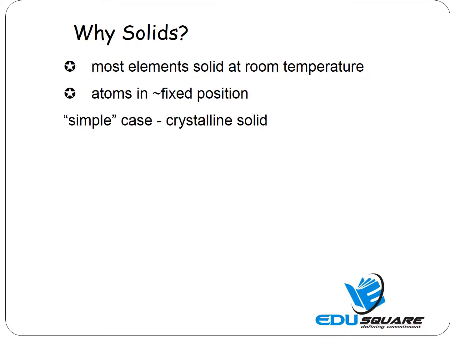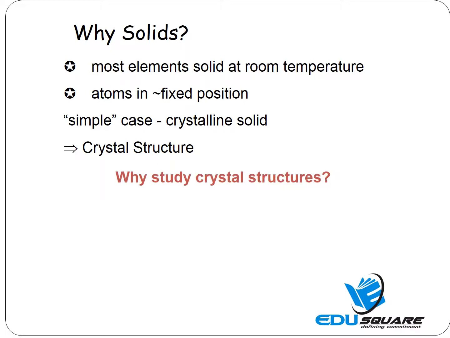Most elements are solid at room temperature. The atoms are approximately in their fixed positions. The simple case is a crystalline solid. The solids differ from the other two states of matter in rigidity and fluidity. Apart from these, solids differ with respect to density, melting point, boiling point, luster, electric conductivity, and thermal conductivity. All these characteristics are mainly because of extremely close packed structures in the solid state.